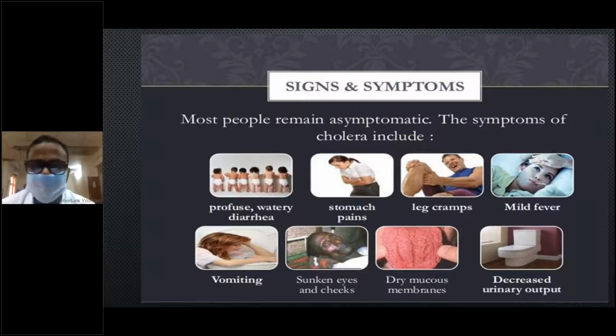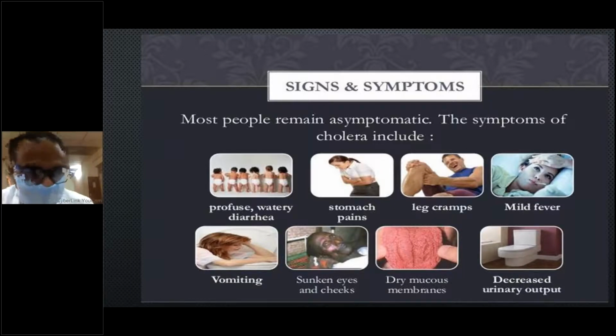Another is stomach pain and leg cramps. The specialty of the diarrhea is that it is profuse, effortless and painless. The leg cramps are because of dehydration and electrolyte imbalance. The patient may have a mild fever, and vomiting is very rare. Because of dehydration, the patient may have sunken eyes and cheeks, dryness of the mucous membranes, and decreased urine output. Decreased urine output indicates the patient is heading into renal failure.